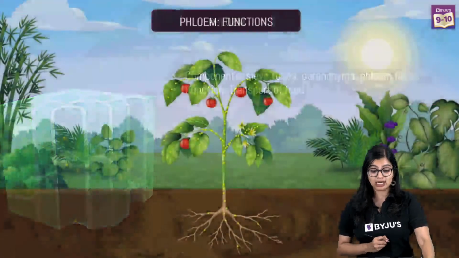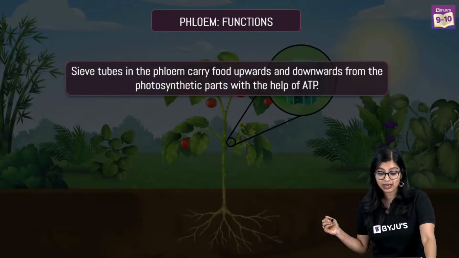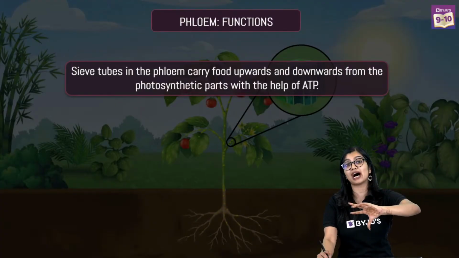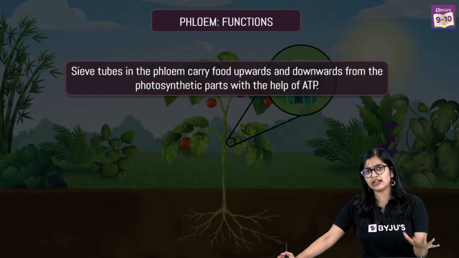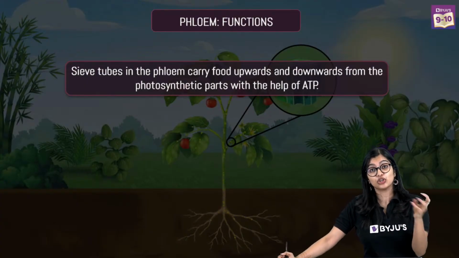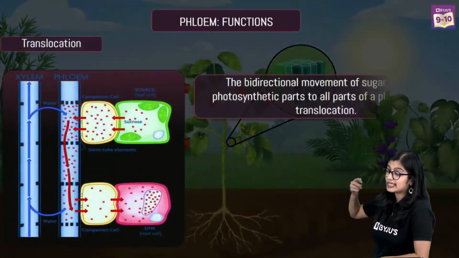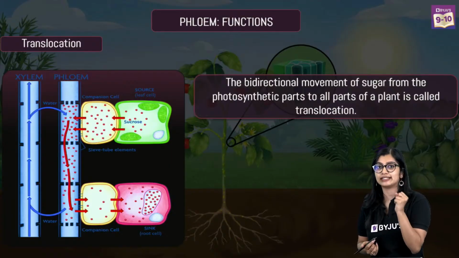Now, in phloem, the transport of food is very interesting, and the process is what we call translocation. Earlier, when I spoke to you about transport of water, there was no mention of ATP or energy. I told you they were all very physical forces. But here we're talking about the use of energy, or the use of ATP. So in this case, when transport takes place, there is usage of ATP.